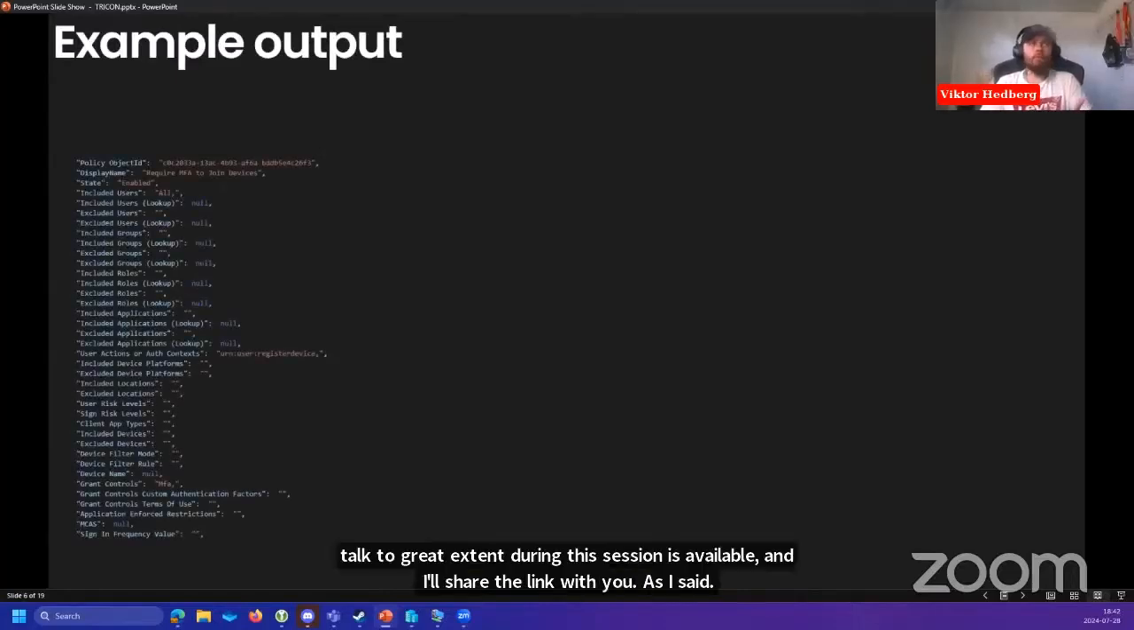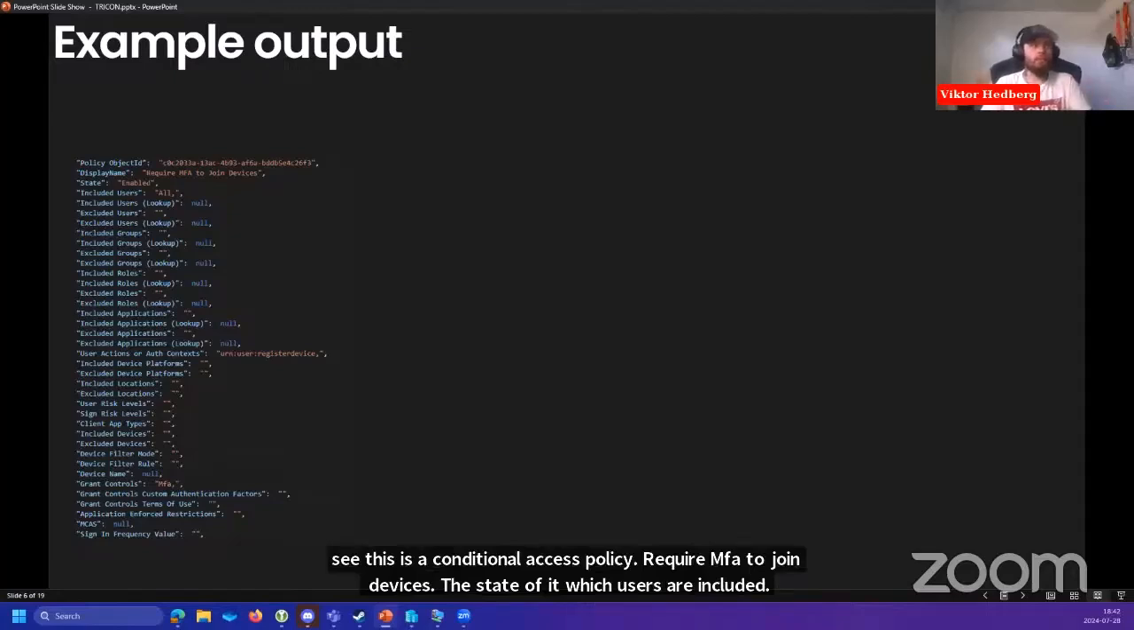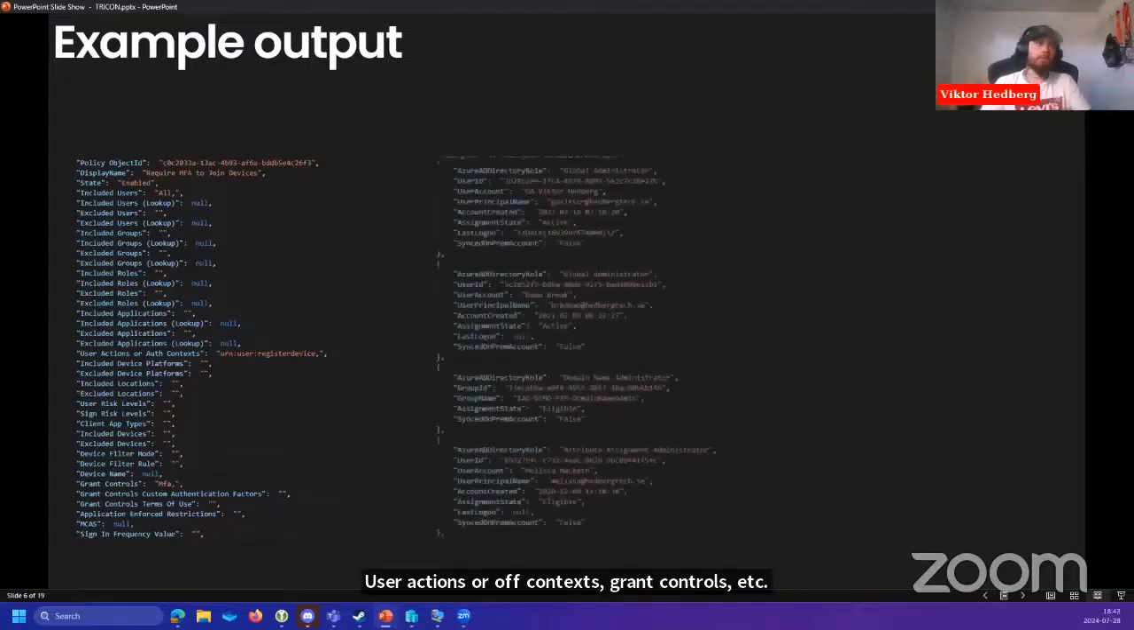So some example outputs from this PowerShell module. You can see this is a conditional access policy, require MFA to join devices, the state of it, which users are included, user actions or auth contexts, grant controls, etc. Everything that is located inside of that conditional access policy, every available setting, is being exported.